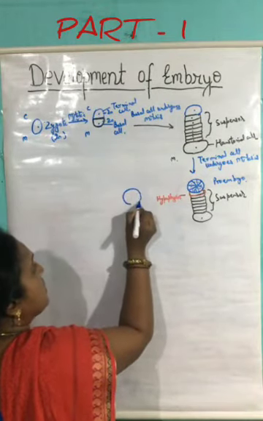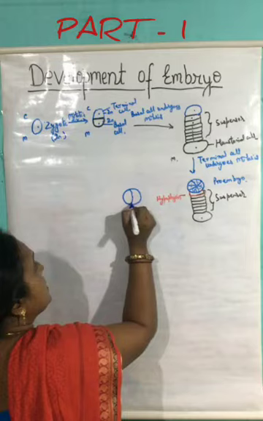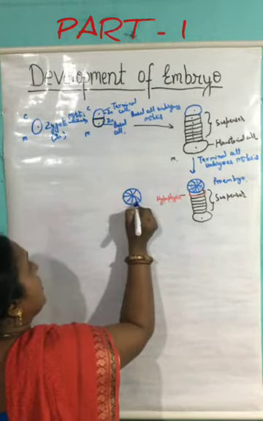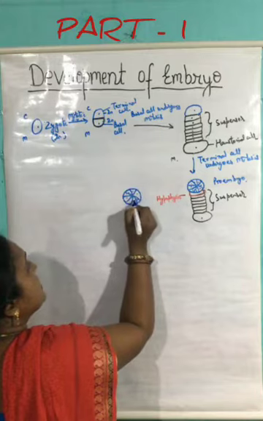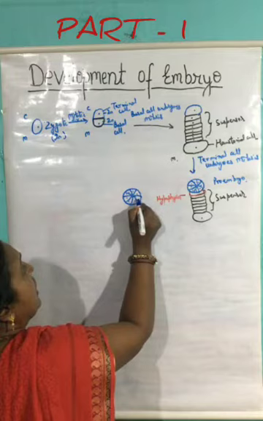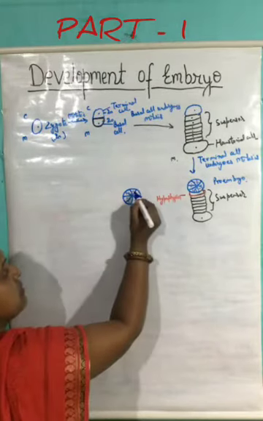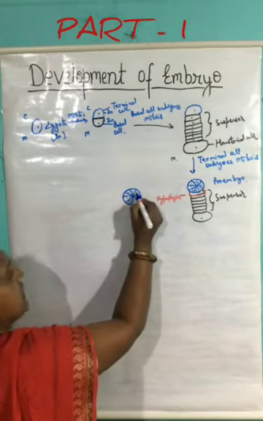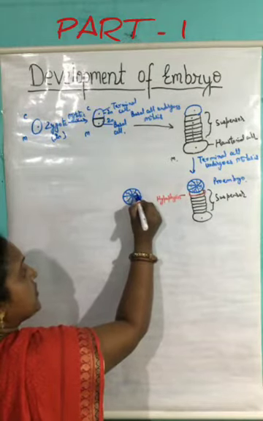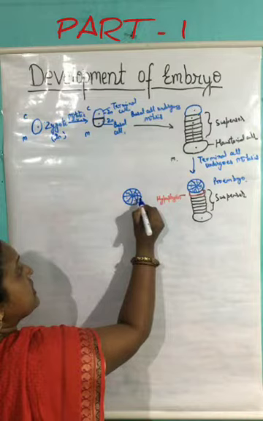So if this is the 8-celled structure, all these 8 cells will divide, and this time the division occurs in the outer direction. This cell will divide toward the periphery, so it will divide into 2. This will divide into 2.